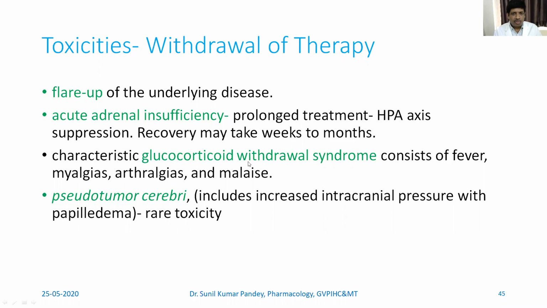In the characteristic glucocorticoid withdrawal syndrome, when you suddenly withdraw the glucocorticoid and the HPA axis is already suppressed, you can see symptoms like fever, myalgias, arthralgias, and malaise. Pseudotumor cerebri can also be seen, which is a rare toxicity, with increased intracranial pressure and papilledema. It's a rare toxicity, but can be seen on prolonged administration of corticosteroid.